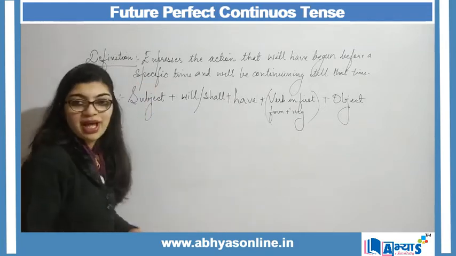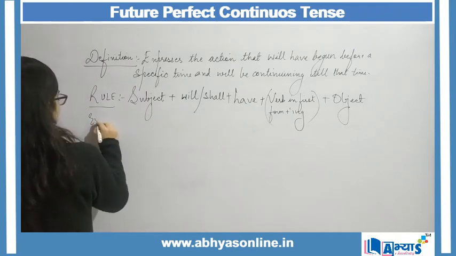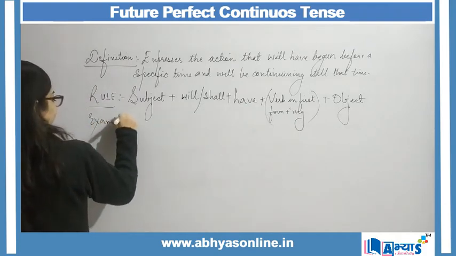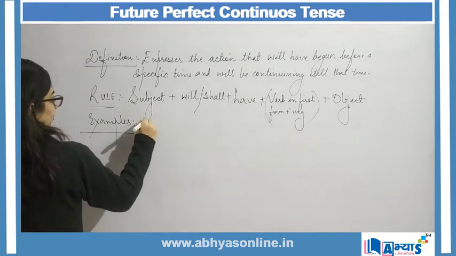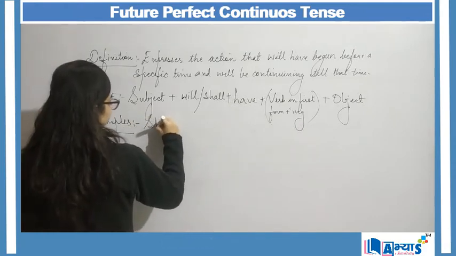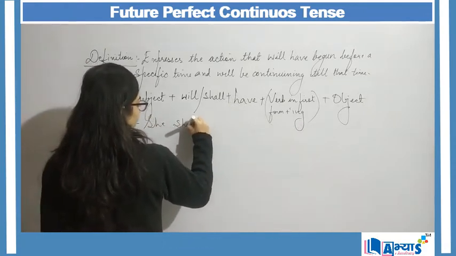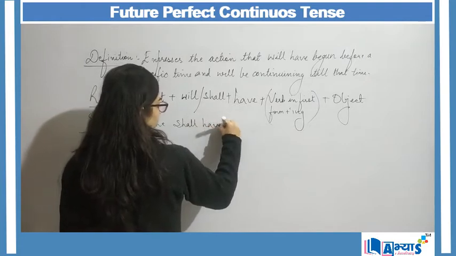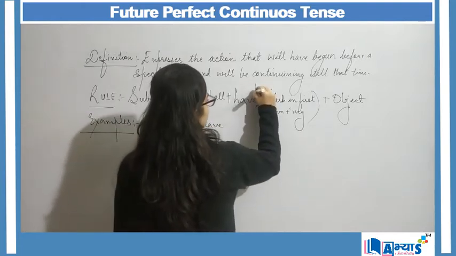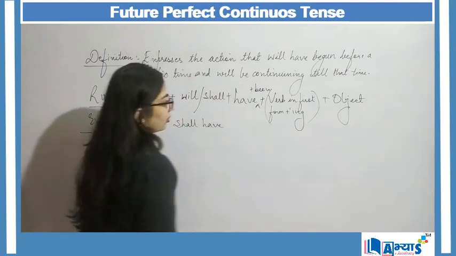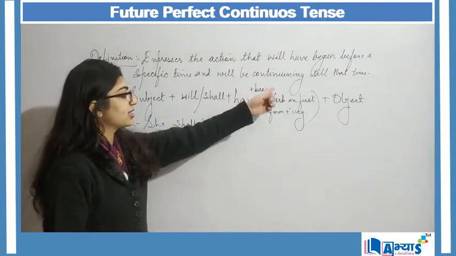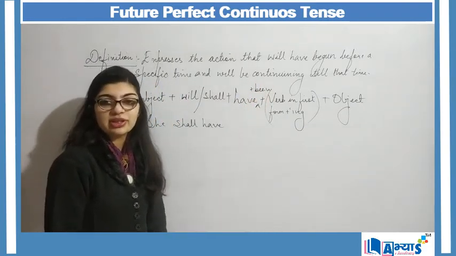Now let us apply. Some of the examples can be: she shall have plus been, right? Because this represents my future perfect continuous.